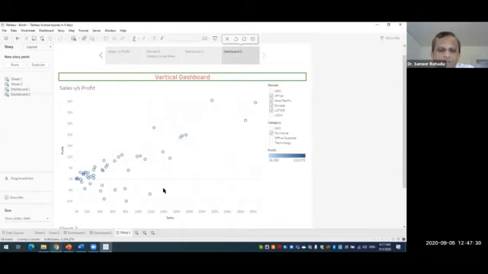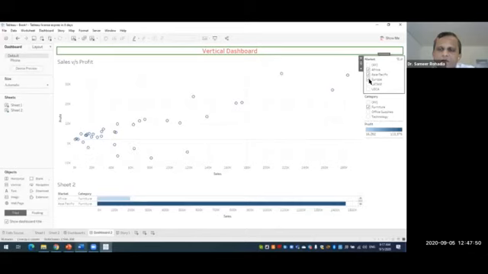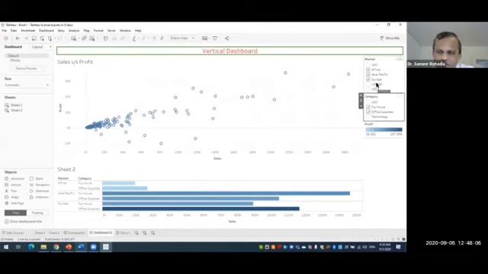Now let me show you one thing. Let's say, for example, in dashboard 2. Currently I'm in dashboard 2, and here in market I have selected Africa and Asia Pacific. Now let me select Europe also. Just an example. So in market I have selected Africa, Asia Pacific and Europe, and in category I have selected furniture and also, say for example, office supplies. So I've selected 2 categories and 3 markets in dashboard 2.